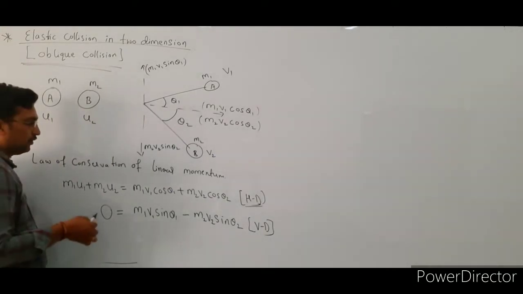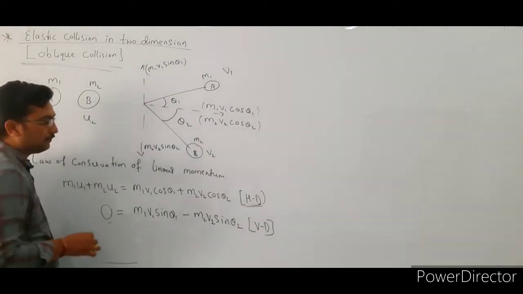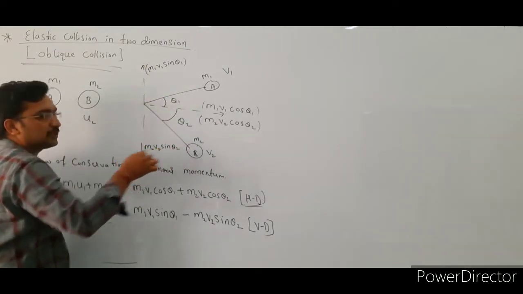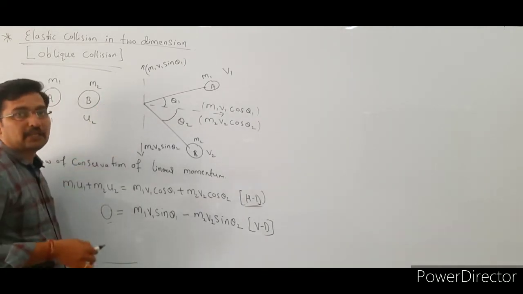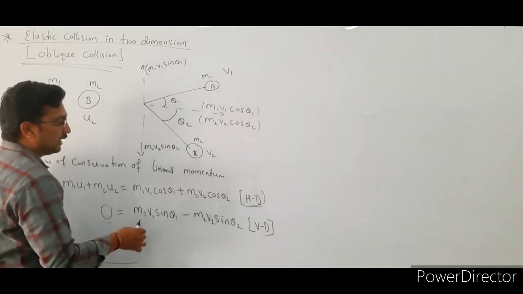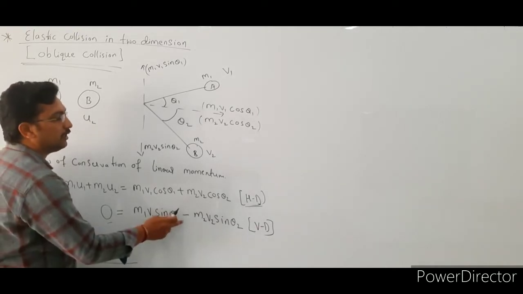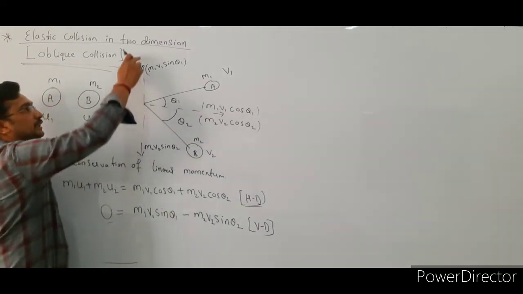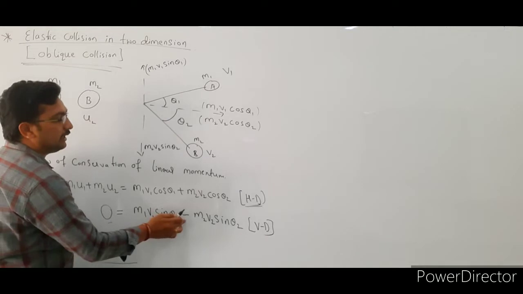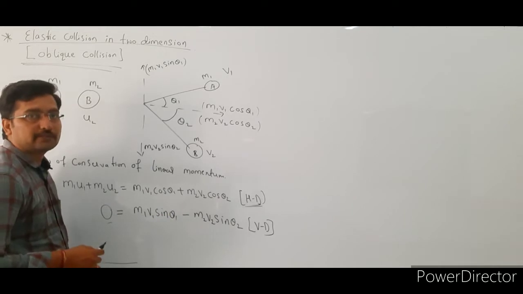Okay, see here, before collision there is no linear momentum along the vertical direction, that's why it is taken as 0. After collision, this is the vertical component for the first particle and this is the vertical component for the second particle, both in opposite directions. Then the total linear momentum after collision along the vertical direction is m1 v1 sin theta 1 minus m2 v2 sin theta 2. Here we have considered a negative sign because one momentum is acting in this direction and the other momentum is acting in the opposite direction, that's why we have taken this as negative. So m1 v1 sin theta 1 minus m2 v2 sin theta 2.